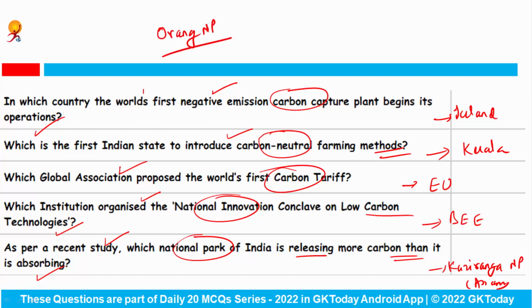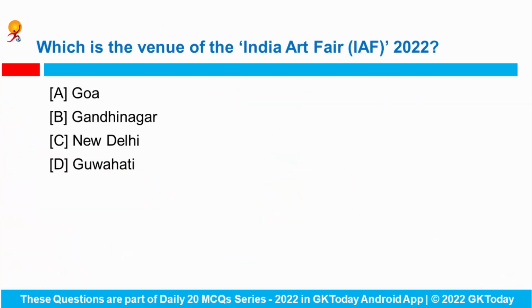And it was in news because recently the state government has decided to increase its area up to 3 times. And now you have to tell me how many national parks are there in the state of Assam. Do let me know in the comments. Next question. Which is the venue of the India Art Fair 2022?